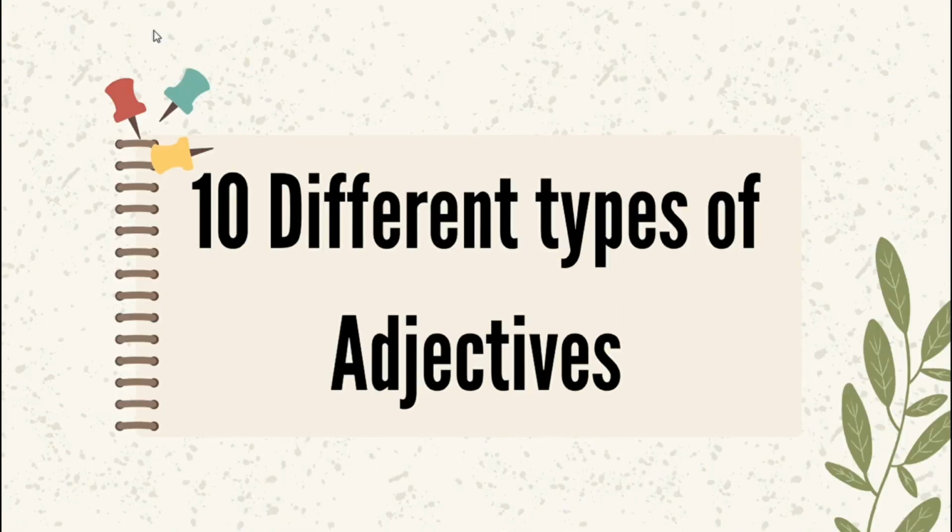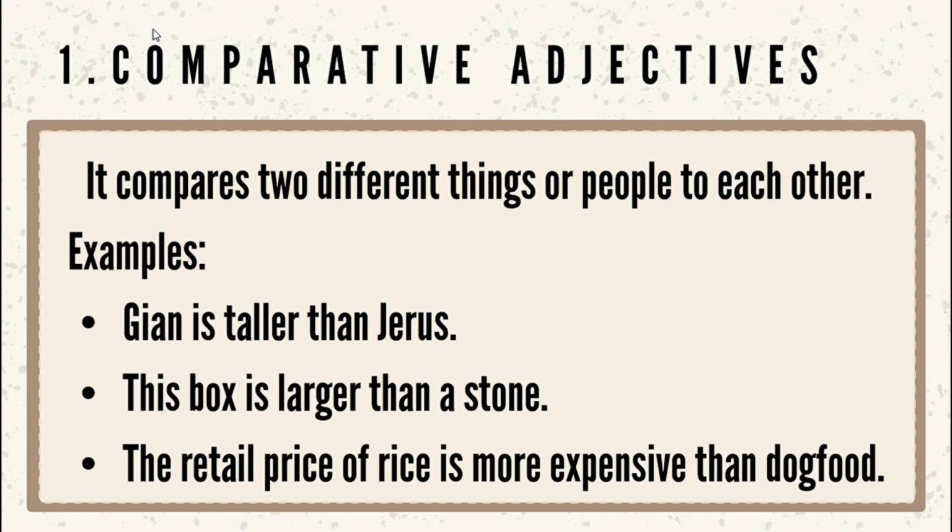Okay, class, in terms of adjectives, we have 10 different types of adjectives. First is comparative adjectives. From the word itself, comparative, it shows a comparison and it compares two different things or people to each other. For example, Gian is taller than Jerus. This box is larger than a stone. The retail price of rice is more expensive than dog food.